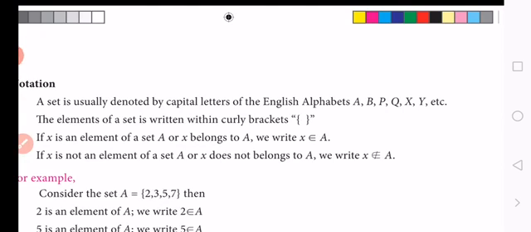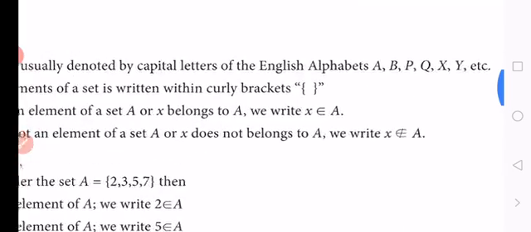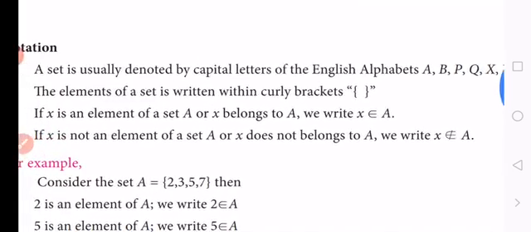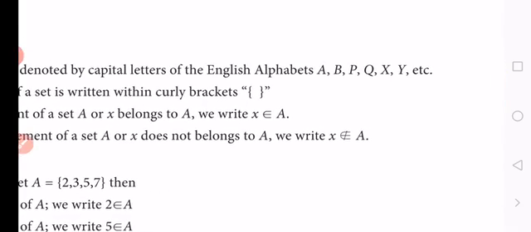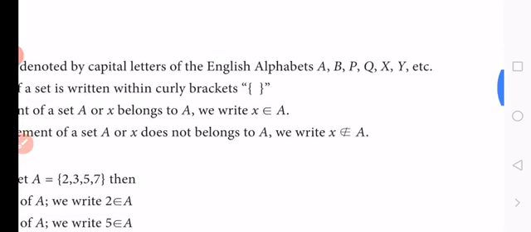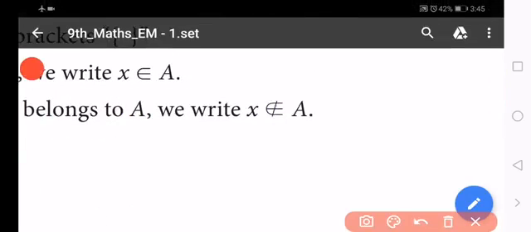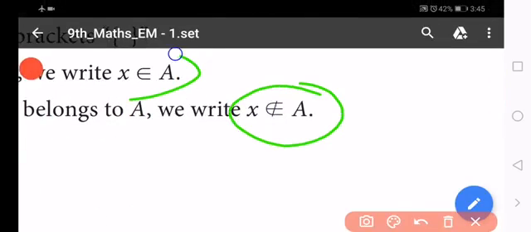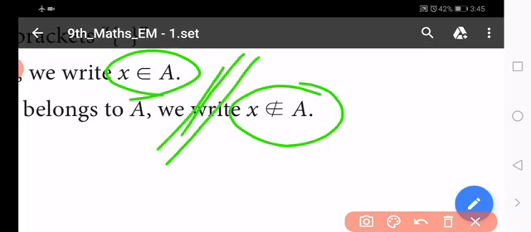So the last, fourth point: if x is not an element of a set A, or x does not belong to A, we write the symbol for x does not belong to A. So you should know the difference between belongs to and does not belong to. How do we read these notations?